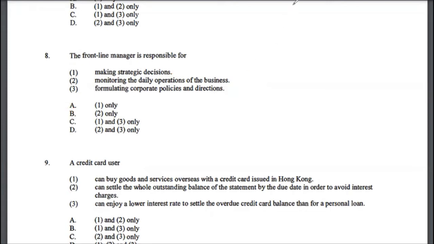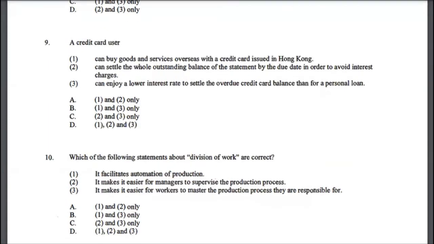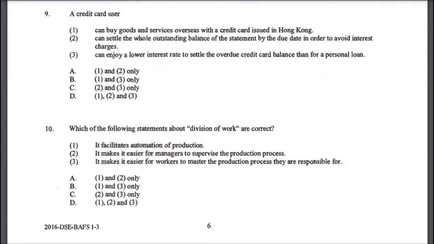Let's look at multiple choice 9. So you see, now you can actually see the pattern. They are giving you a lot of statements and then you have to pick which statements are correct. So that's the trend of, I think, the DSE exams, which I think is helpful to prepare for these exams, right? Because it's very important to understand what kind of questions can be asked in the exam, and that helps you prepare for the exams.